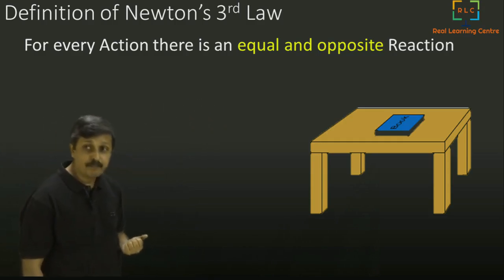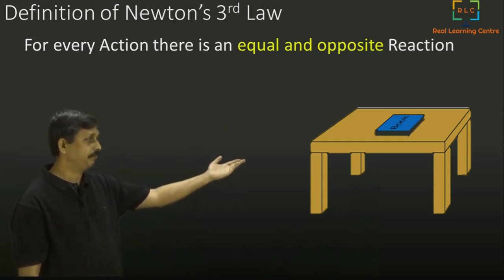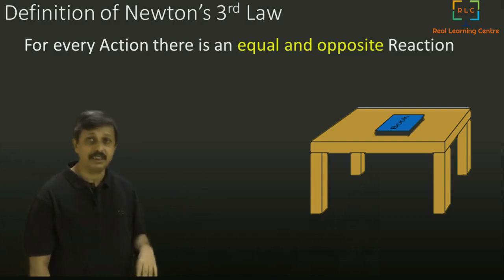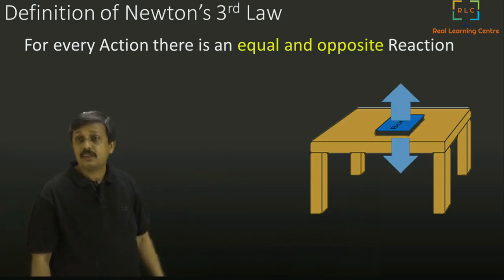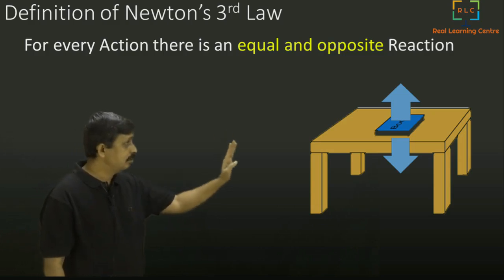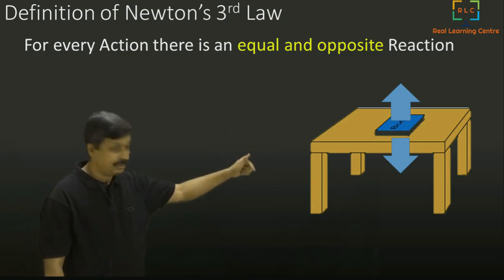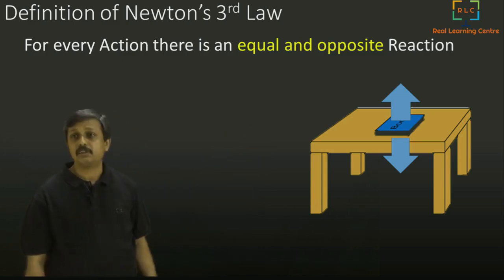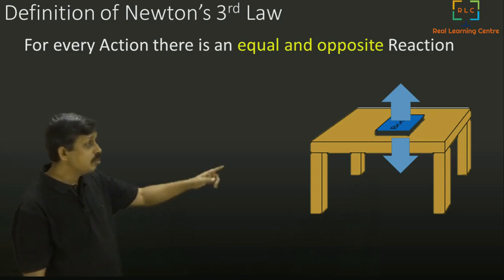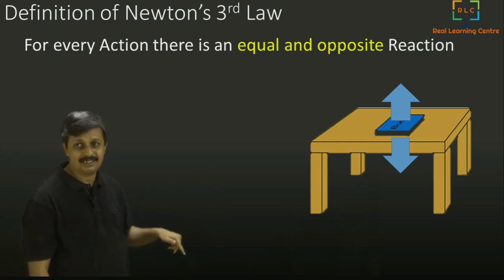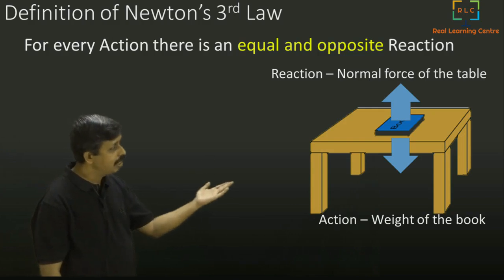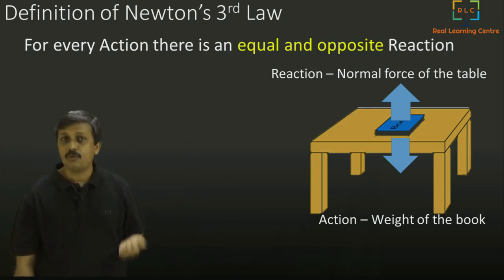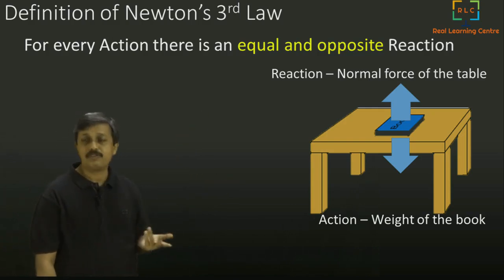For example, you see a book is on the table. Now when this is happening, there are forces at play. There is a force which is upwards on the book and downwards on the table. So the book exerts a force downwards on the table and the table exerts a force upwards on the book. One of them we call reaction, the other one we call action.